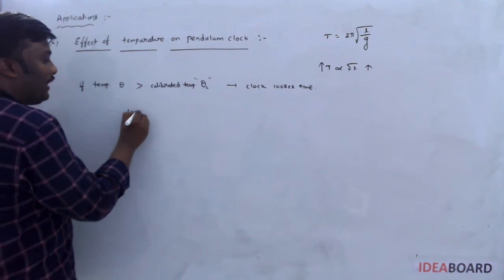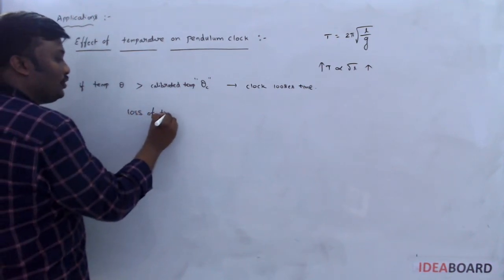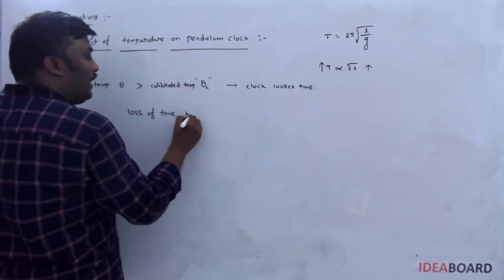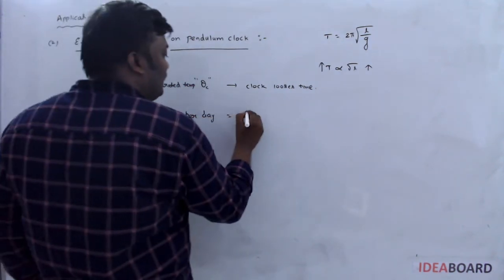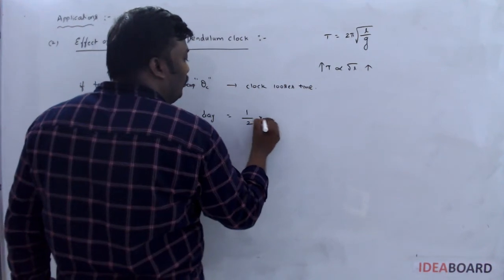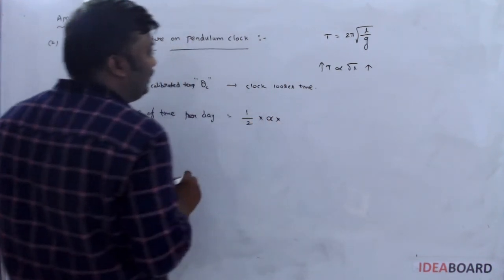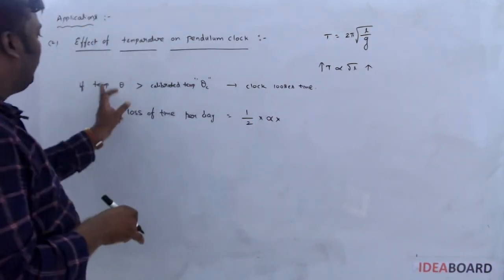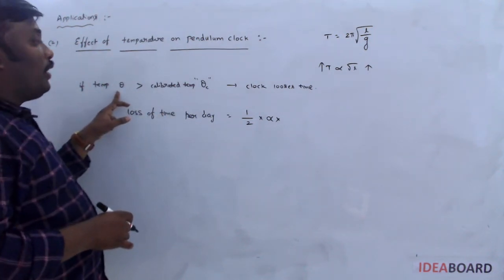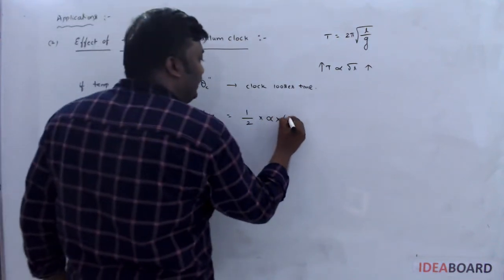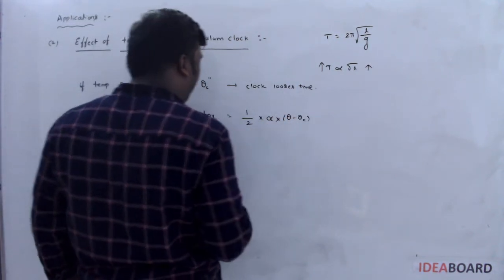So if they ask for loss of time per day in the question, the formula is 1 by 2 alpha into the temperature difference between these two. Which temperature is more? Here the temperature you take is more, that's why theta minus theta c.